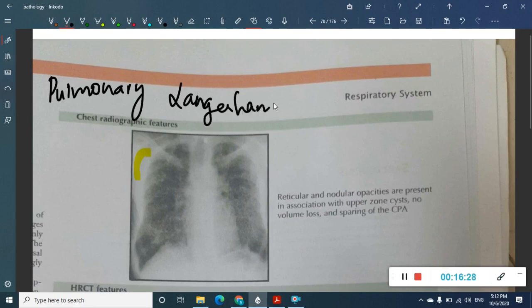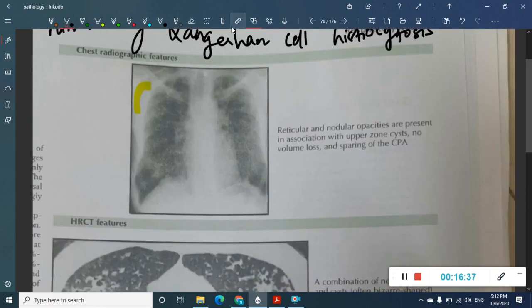Okay, now the next picture is, I think this is the final picture from Netter's, which is pulmonary Langerhans cell histiocytosis. So what are you seeing in this pulmonary Langerhans cell histiocytosis? So here you can see in the chest radiograph, see, this is the ink pen, sorry for this, but it's not going fine. In this you can see these are the opacities which you are seeing here. Okay, so what are these opacities? These are reticular and nodular opacities.